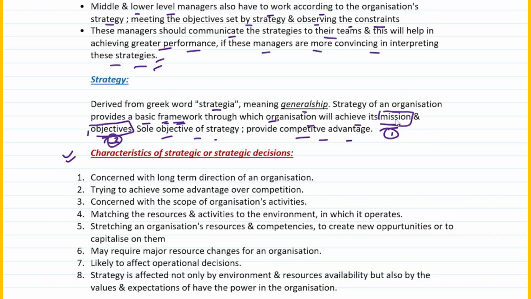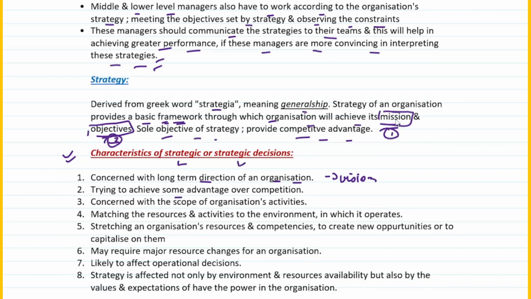So when you talk about strategic decisions, the first characteristic is the long-term direction of an organization. So basically it talks about the vision, right? What exactly is the company trying to attain in the long-term horizon? So 5 years down the line or 10 years down the line, this will all be based on the strategic decisions that a company makes. So basically it's concerned with the long-term direction of an organization.